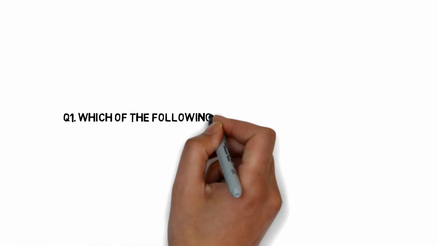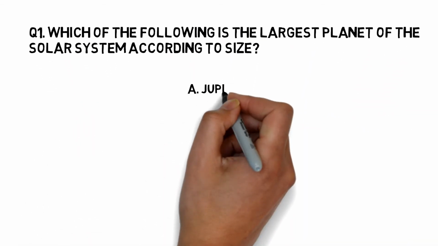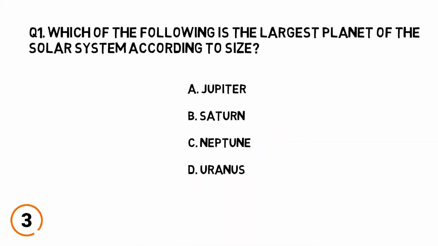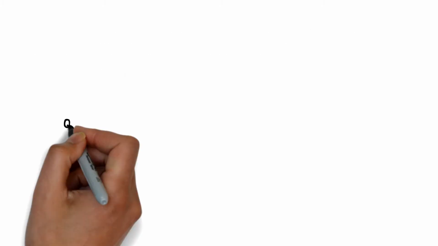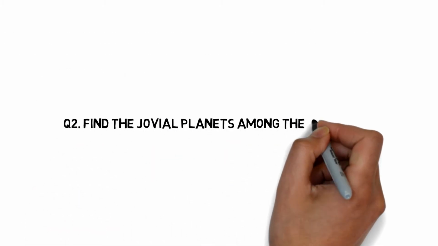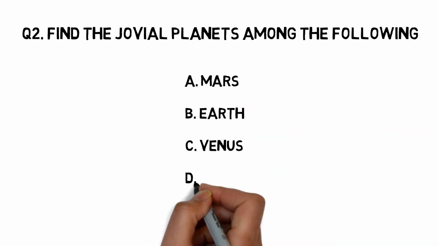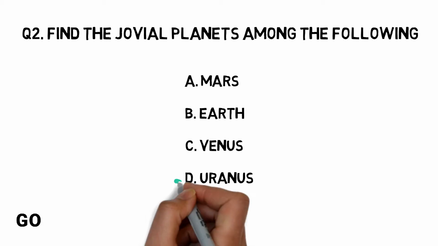Quiz on solar system. Which of the following is the largest planet of the solar system according to size? Jupiter, Saturn, Neptune, Uranus. The right answer is Jupiter. Find the jovial planets among the following: Mars, Earth, Venus, Uranus. The right answer is Uranus.